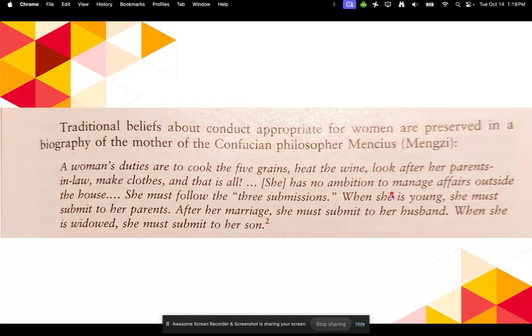She has no ambitions to manage affairs outside the house. She must follow the 3 submissions. When she is young, she must submit to her parents. After her marriage, she must submit to her husband. When she is widowed, she must submit to her son. So it's pretty much saying at all times in a woman's life, she is under the control of some sort of man.